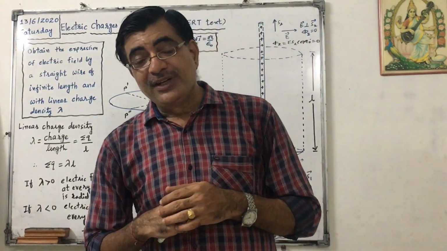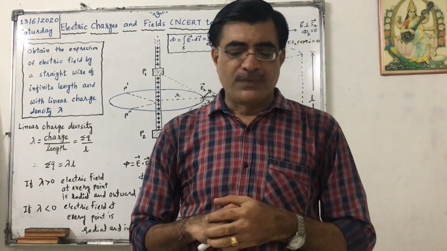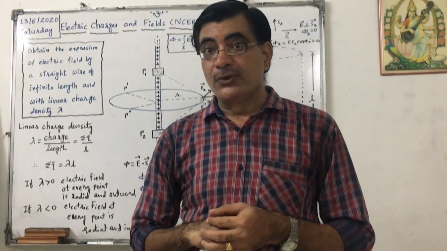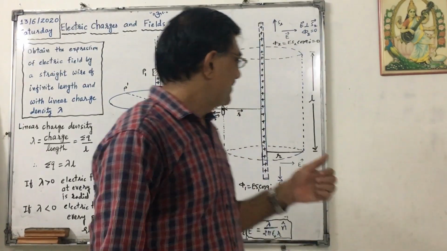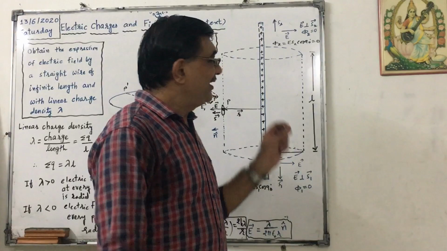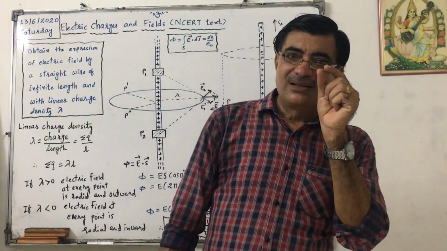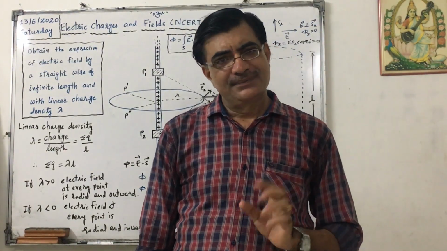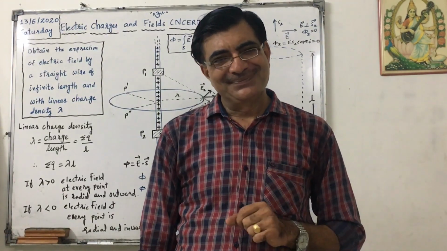Now we have to study 4 special applications of Gauss's law to obtain the electric field produced by continuous charge distribution. First is linear charge distribution on a very long wire, theoretically of infinite length.